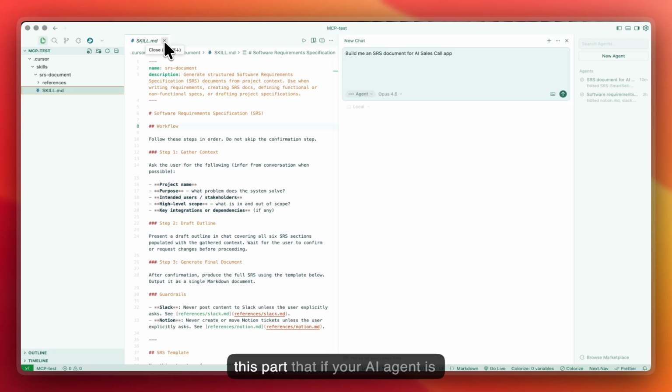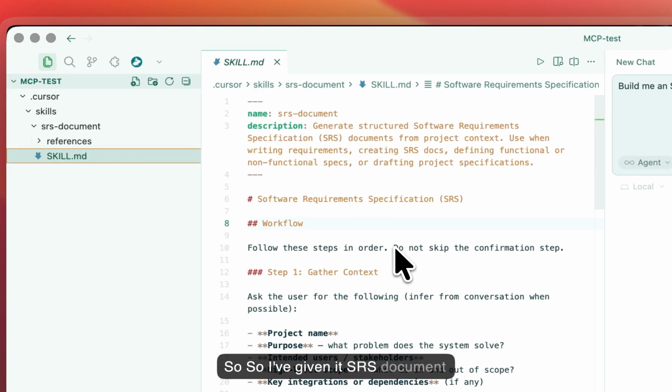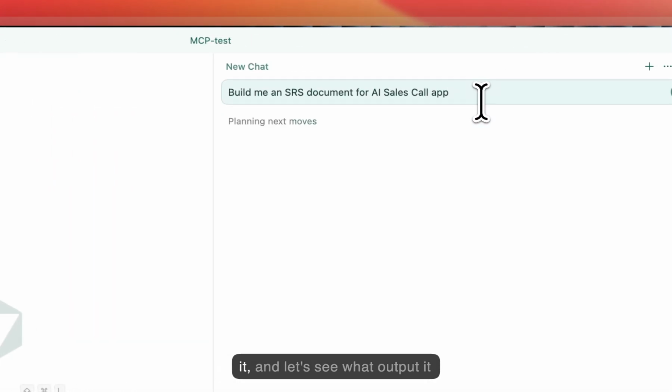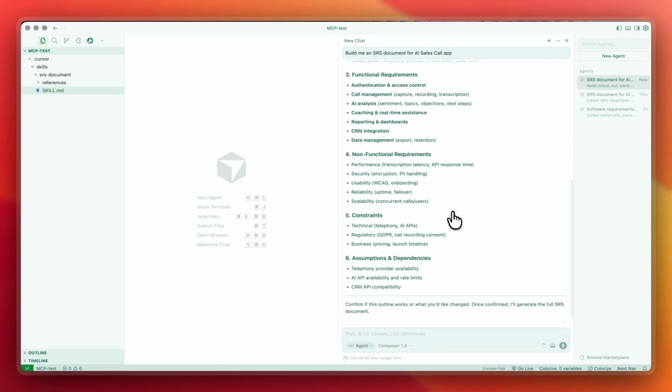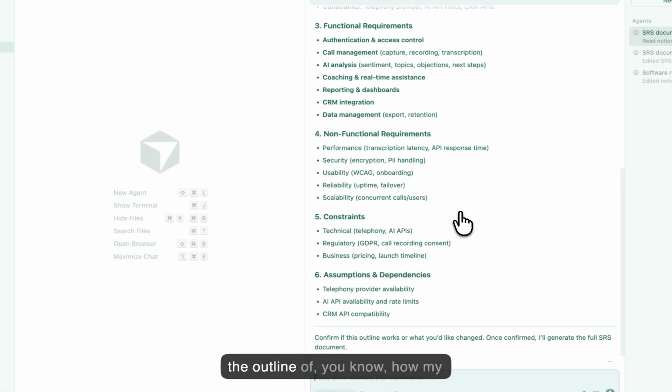But understand this part: if your AI agent is good at something, but you want to make it an expert, you need to give it particular skills. So I've given it SRS document skills so that it can generate really good SRS documents. Let me simply prompt it and see what output it gives. Now it has given me the outline of how my SRS document should look.